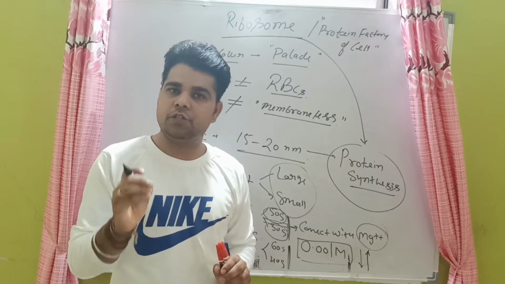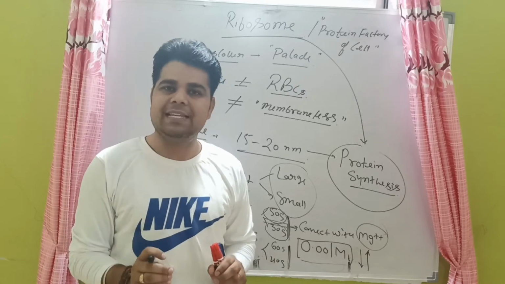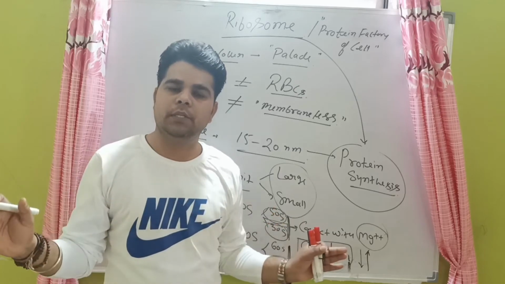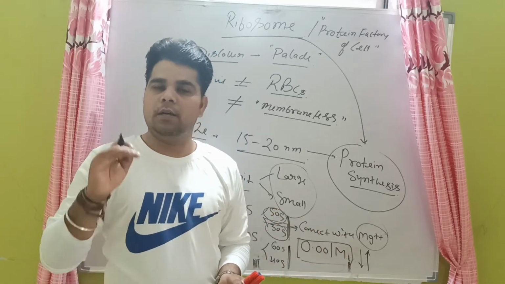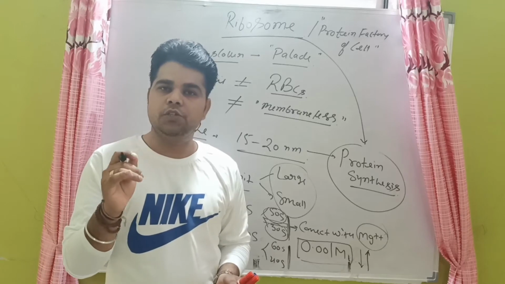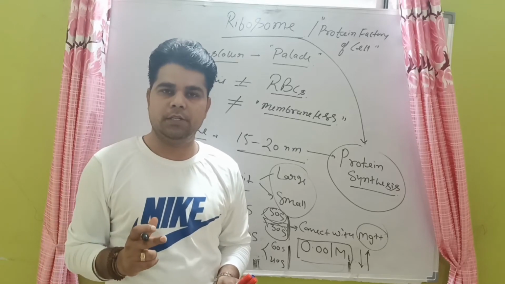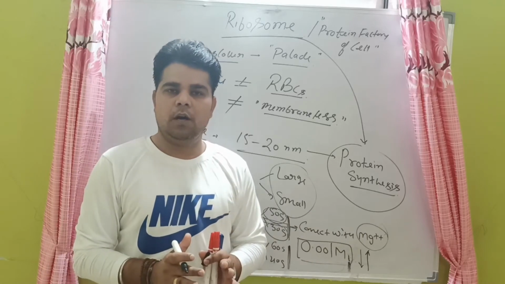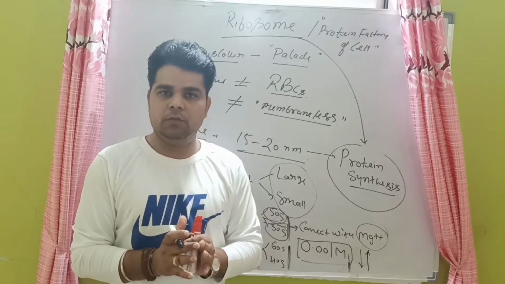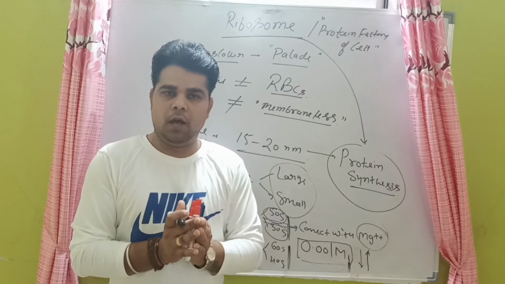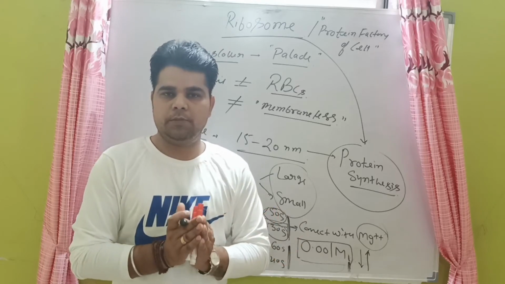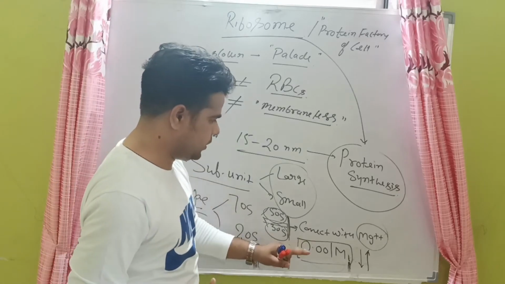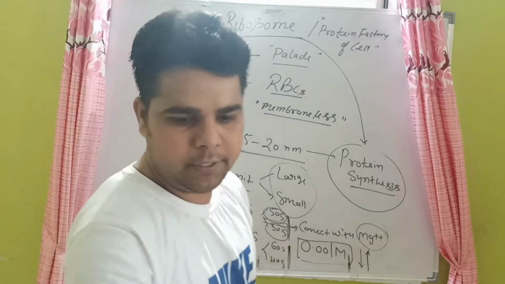If the concentration is less than 0.001 molar, they separate from each other. If the concentration is more than 0.001, they connect with each other. So the binding between the two subunits is responsible only by the concentration.